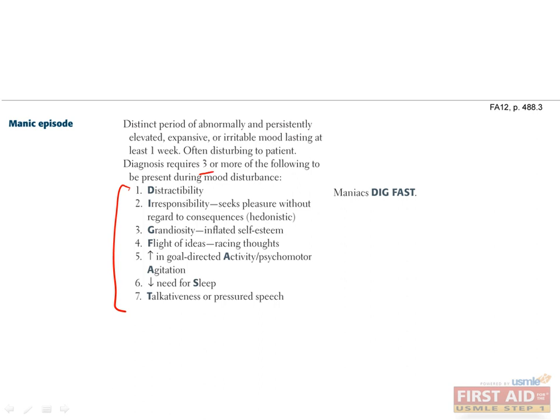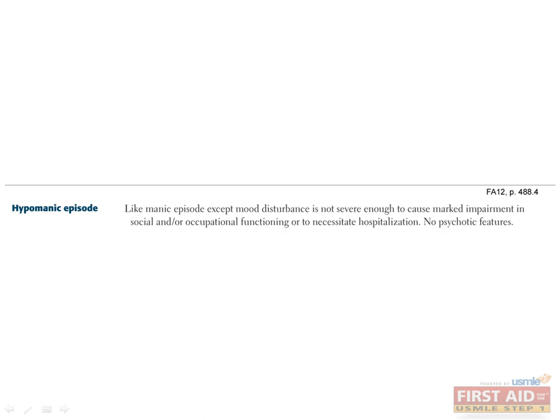A distinguishing characteristic of a manic episode is that they often are disturbing to the patient and lead to impairment in social and occupational functioning. A milder form of a manic episode is a hypomanic episode, where an individual experiences similar symptoms, but that are not severe enough to cause marked impairment in functioning. These symptoms must also last for at least a week to qualify as a hypomanic episode.